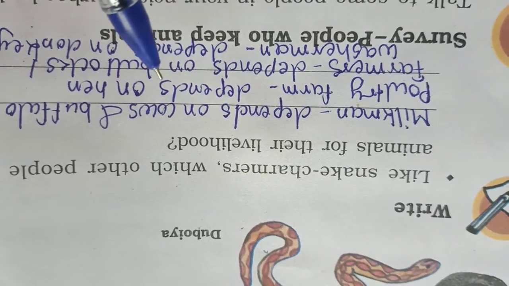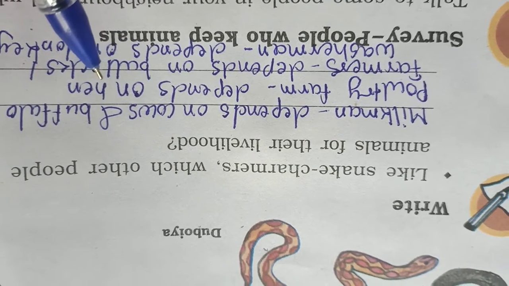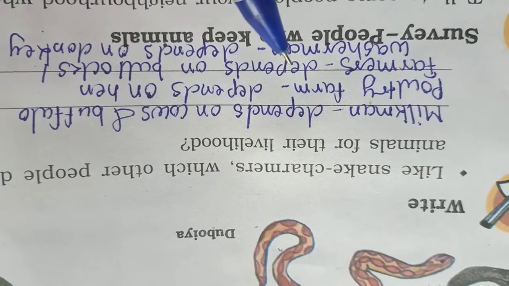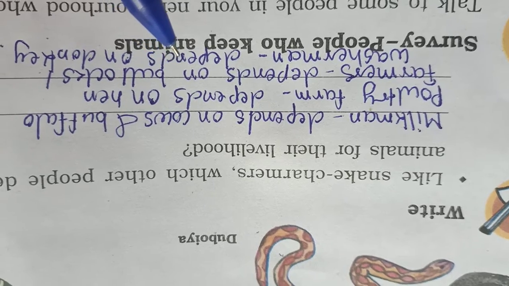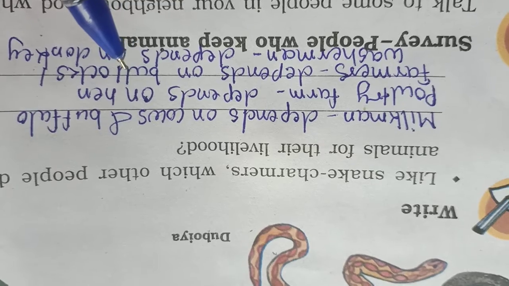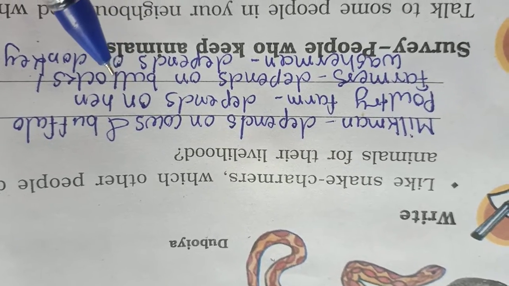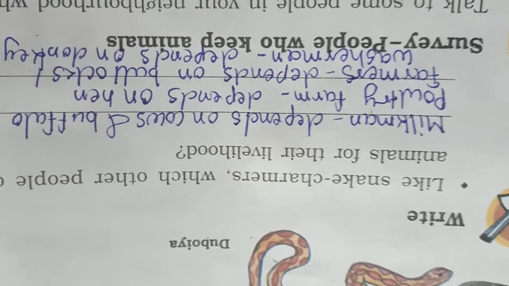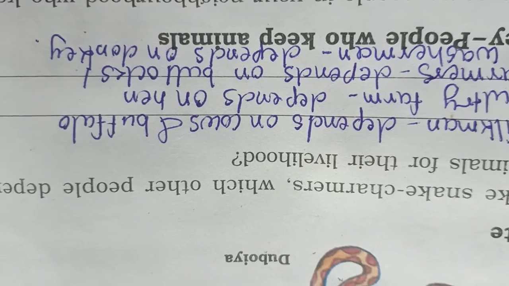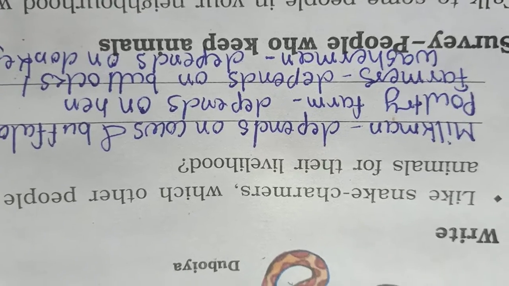Then a poultry farm depends on hens, and they sell chickens and eggs to people and earn money for their livelihood. A farmer depends on bullocks for plowing fields. Their whole livelihood depends on bullocks and ox. Then a washerman depends on a donkey to carry the clothes.